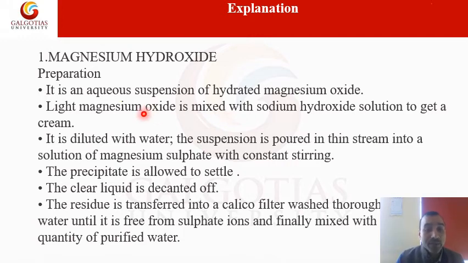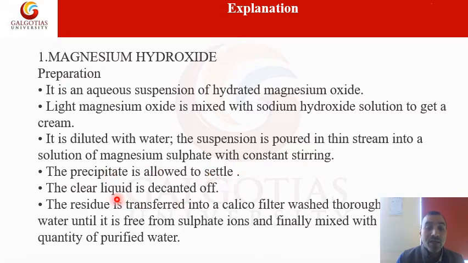So here we will take light magnesium oxide, which is mixed with sodium hydroxide solution to get a cream, and it is diluted with water. The suspension is poured in a thin stream into a solution of magnesium sulfate with constant stirring. The precipitate is allowed to settle.